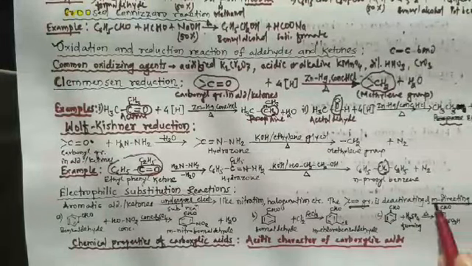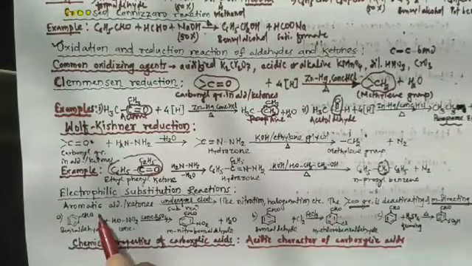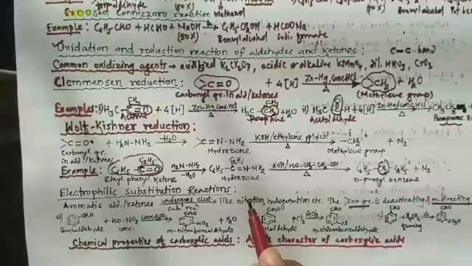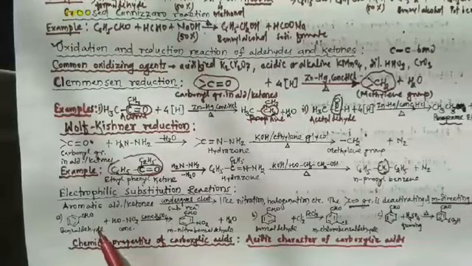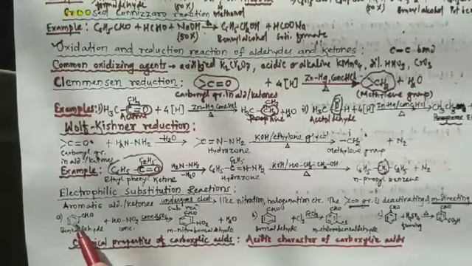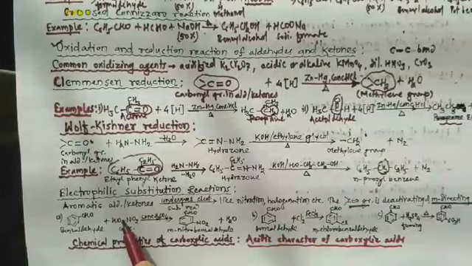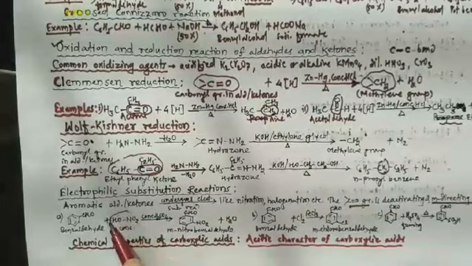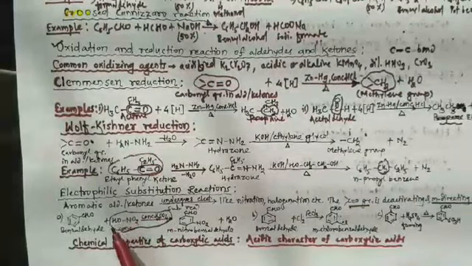Let's study some examples. Aromatic aldehydes and ketones give reactions like nitration. So let's study the first reaction, that is the nitration reaction: reaction of benzaldehyde with concentrated nitric acid in presence of concentrated sulfuric acid. This is the nitrating mixture.